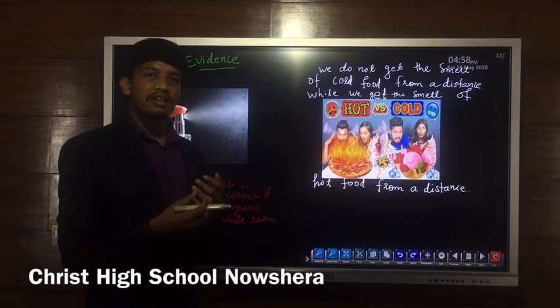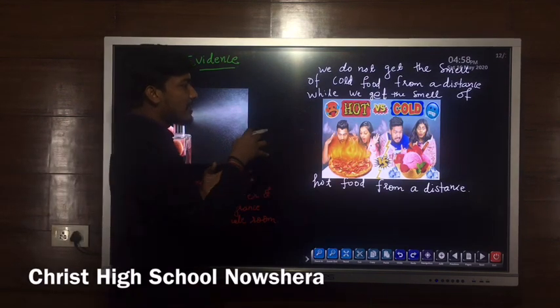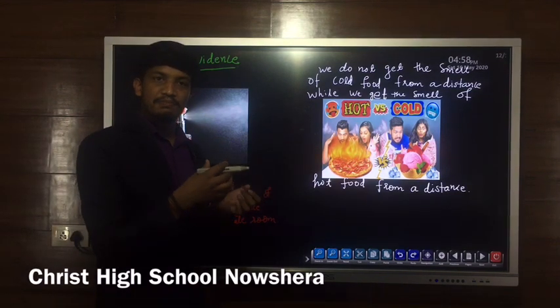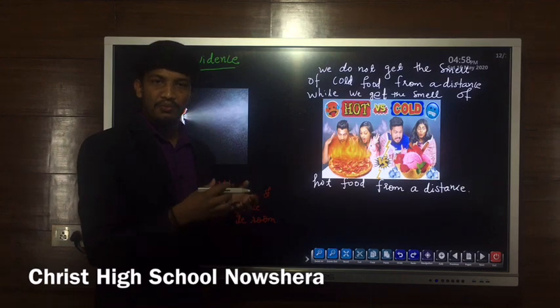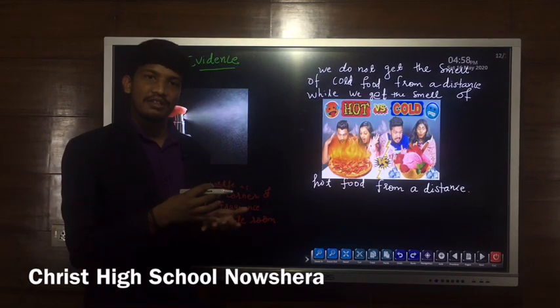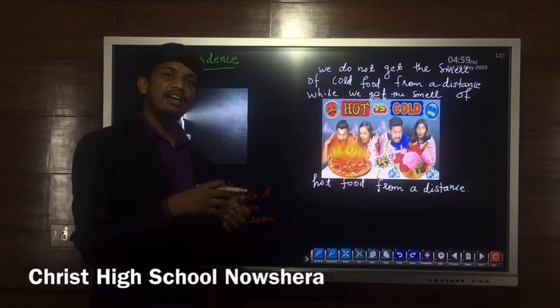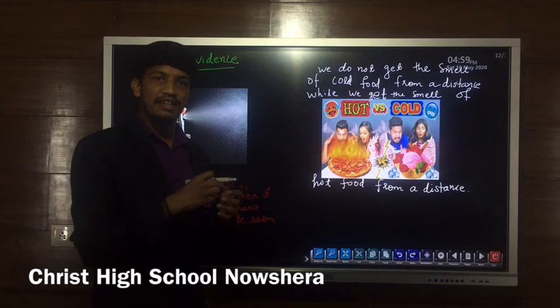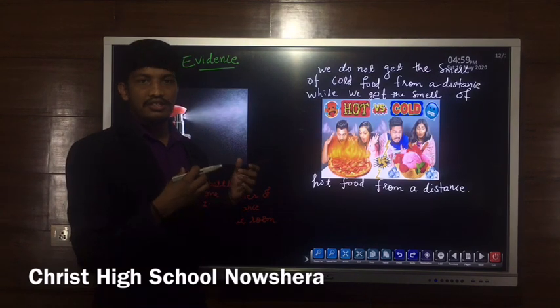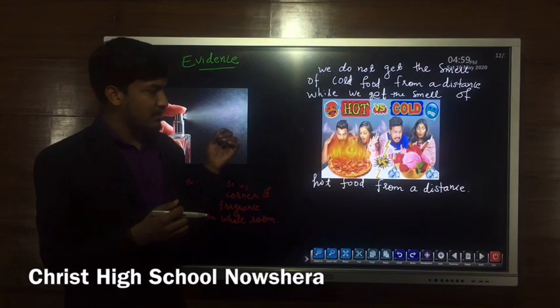The gas which forms from the food reaches the air, and these gas particles are moving, because in every case there is movement of particles. These gas particles mix in air and reach your nose, and that's why we get the smell.